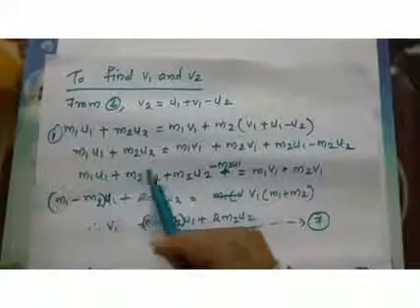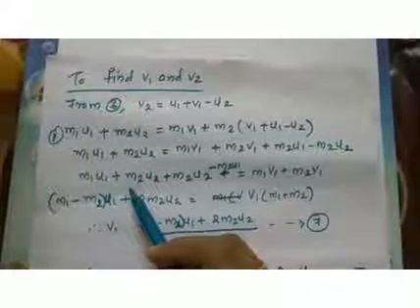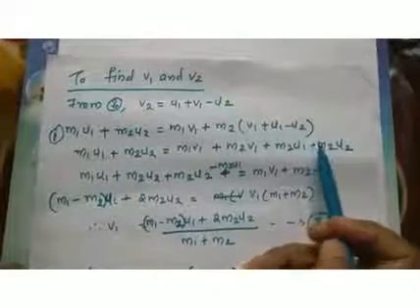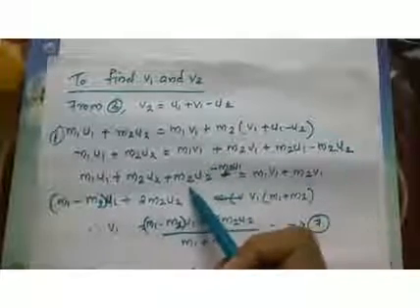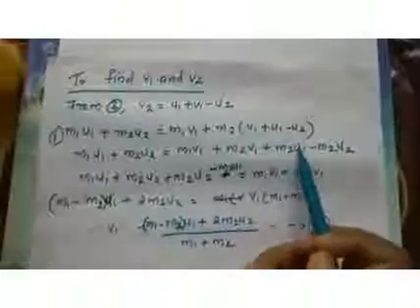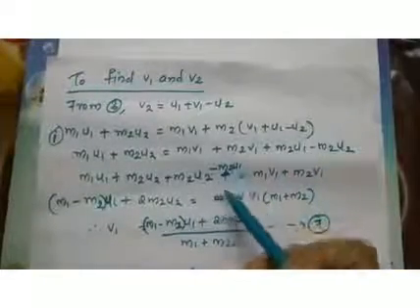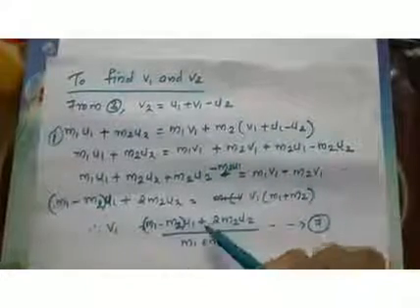Now do some modifications. Here you will get m1 u1 plus m2 u2. Then bring this minus m2 u2 to the LHS, so you will get plus m2 u2. Then bring this m2 u1 to the LHS, so plus m2 u1 will become minus m2 u1, equal to m1 v1 plus m2 v1.